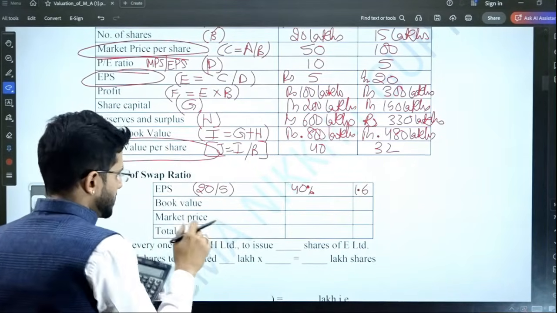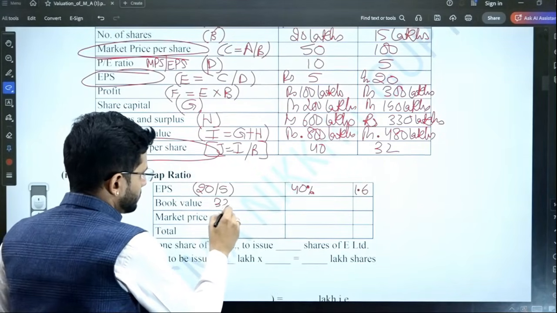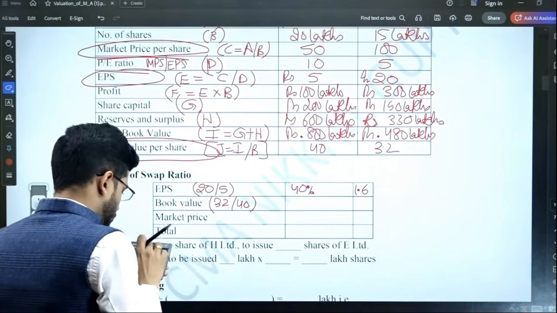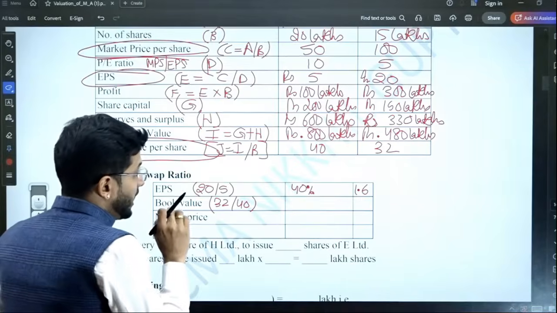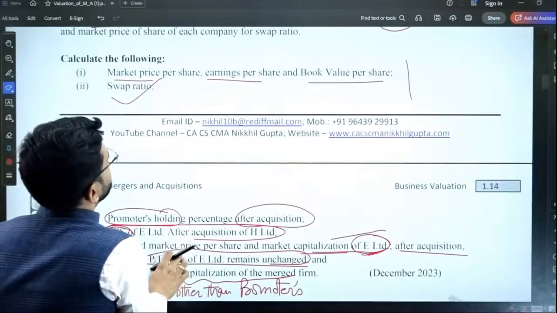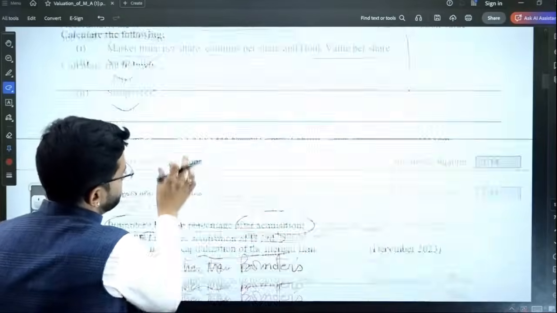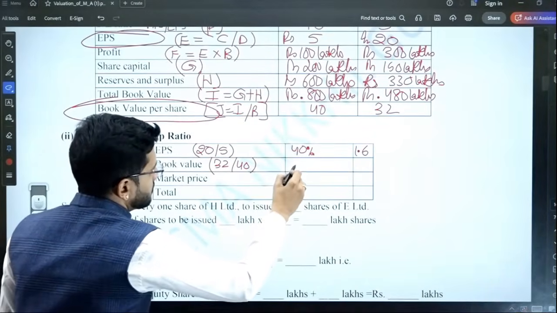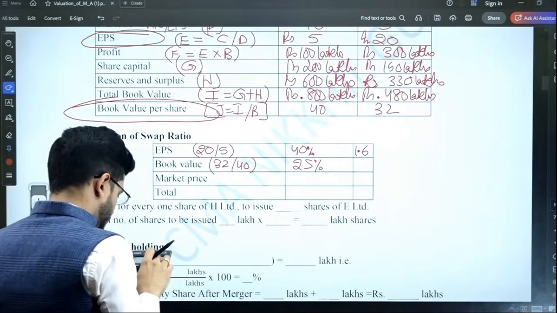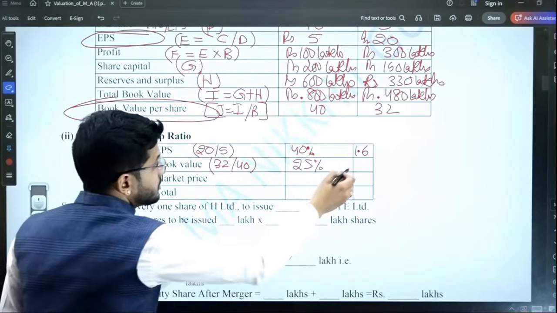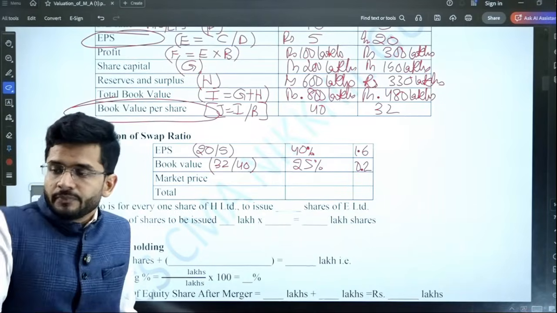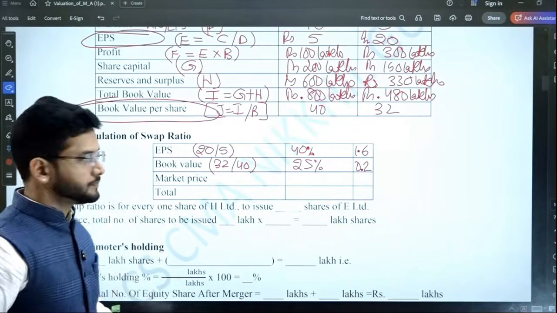Next is BVPS. 32 divided by 40. That is the BVPS swap ratio. And what will be the weighted average percentage? It will be 25%. So the weighted average swap ratio will be 0.2.